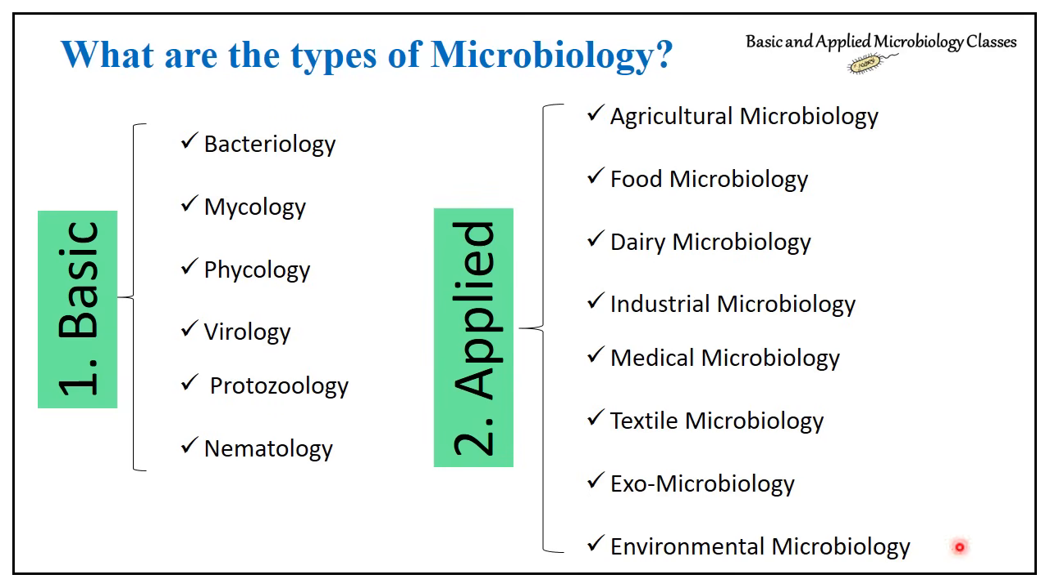Now I'm coming to the last heading of today's lecture on the introduction part. What are the types of microbiology? Microbiology is of various types and we can broadly categorize it into two types. One is basic microbiology and the other one is applied microbiology. Now we should know what basic microbiology is.